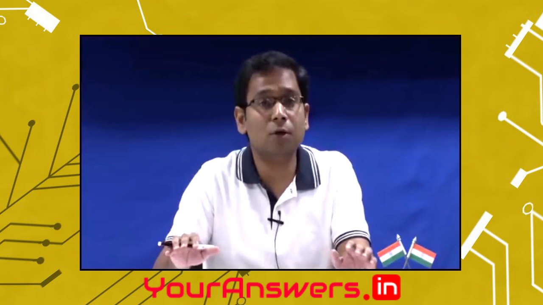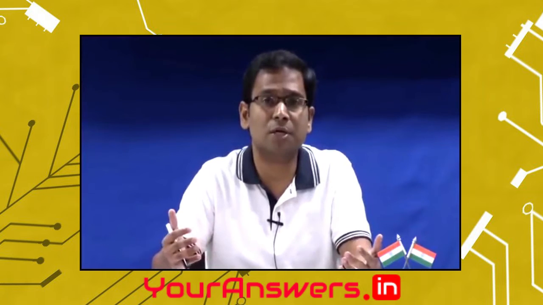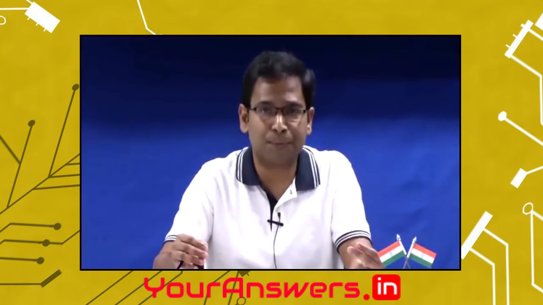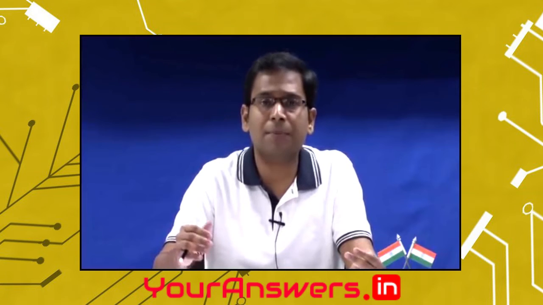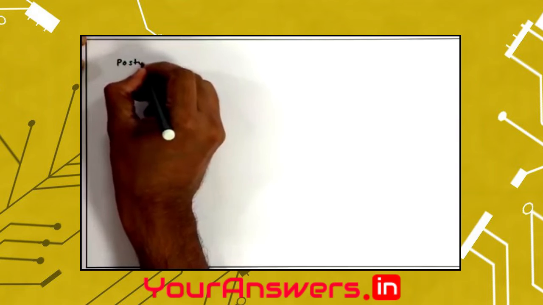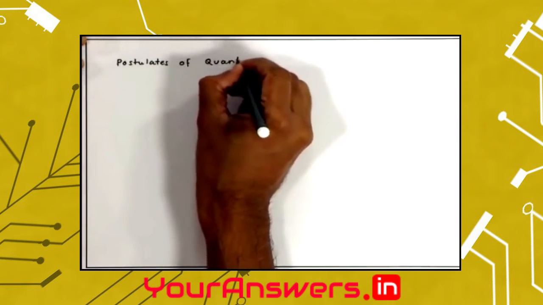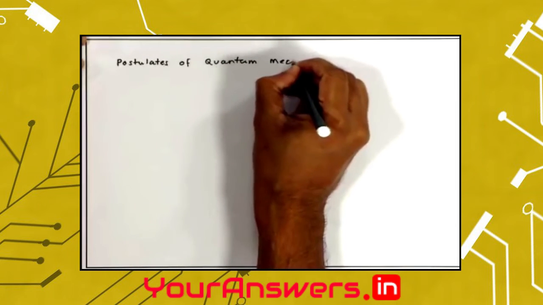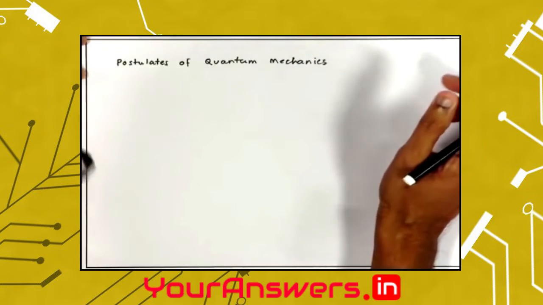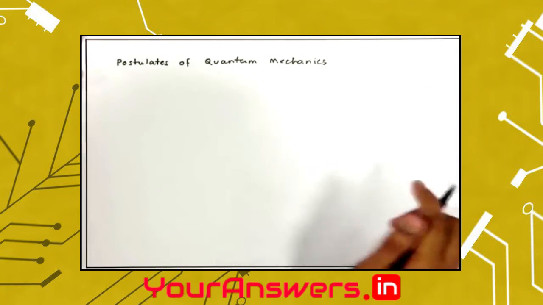Quantum mechanics, being a new theory, required a set of new rules or new postulates to be formulated. We'll first go through two basic postulates of quantum mechanics, on the basis of which we can carry on our discussion further. There are more than two postulates of quantum mechanics, but for our discussion the first two will be sufficient.